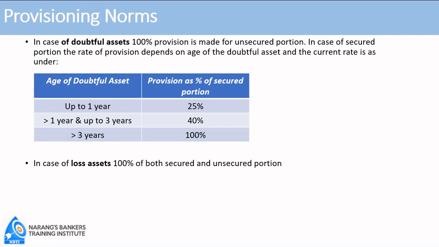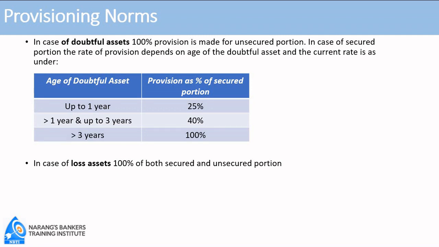Well, friends, as far as provisioning norms are concerned, we have so far discussed provision for substandard assets. Now we will move to the next category of NPA, that is provision on doubtful assets. In case of doubtful assets, 100% provision is made for unsecured portion. And in case of secured portion, the rate of provision depends on the age of doubtful assets, and the current rate is as under. If the account has been doubtful up to 1 year,